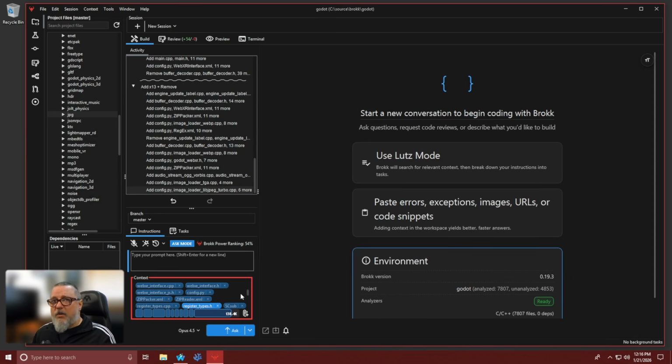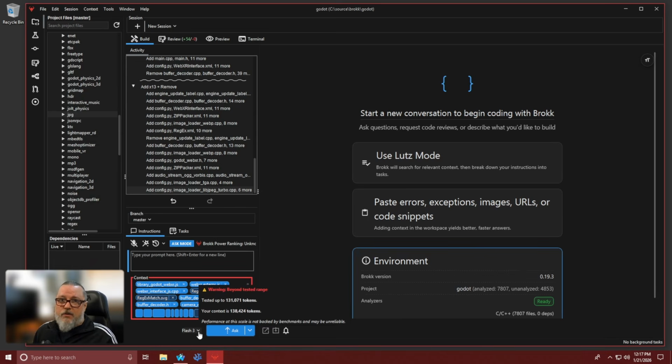In Brokk, we give you two models that you have control over. The primary model, seen here, which is used for planning, coding simple tasks, and answering questions. The secondary option, as seen here, which we call Lutz's code model, which is used for task implementation, so writing the actual code. And we'll talk a little bit more about what Lutz's mode is here in just a bit.